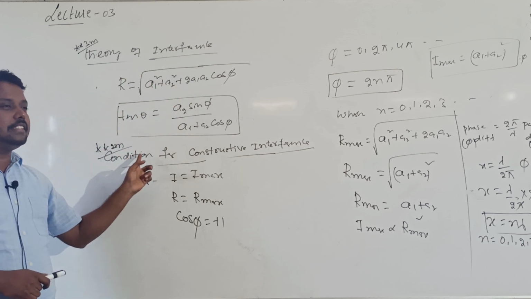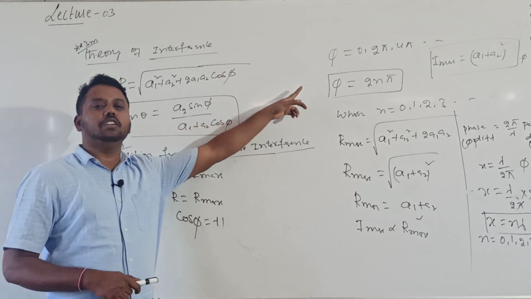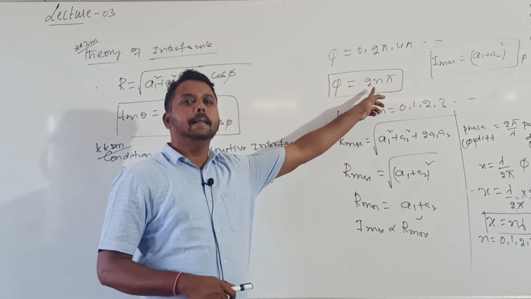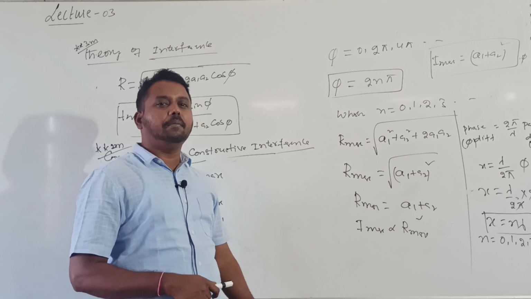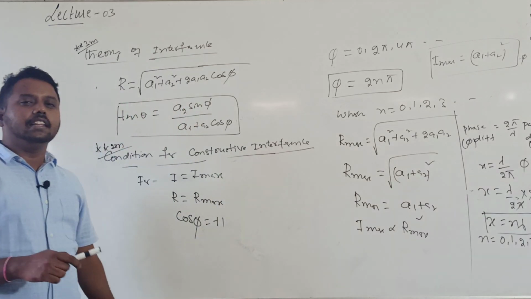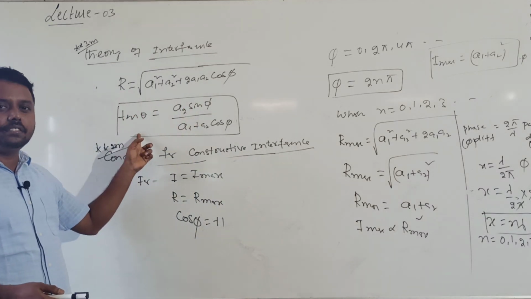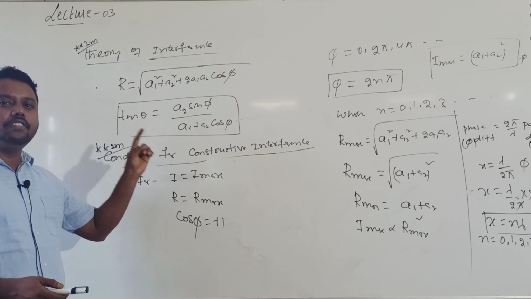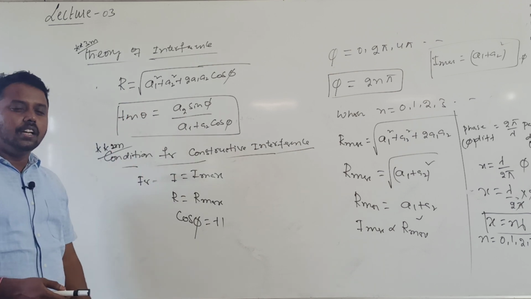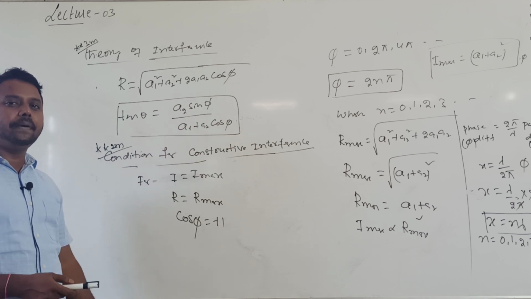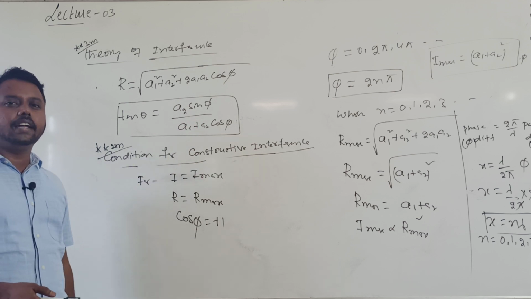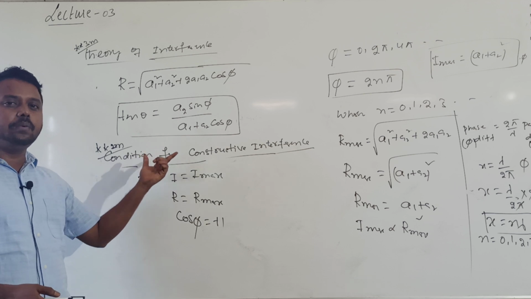But here for constructive interference, the phase difference should be equal to 2n pi, and the path difference should be equal to n lambda. What is phase difference? The difference in the phase angles of two waves. What is path difference? The difference in the distance covered by the two waves. If the phase difference is equal to 2n pi or path difference is equal to n lambda, the interference is said to be constructive.